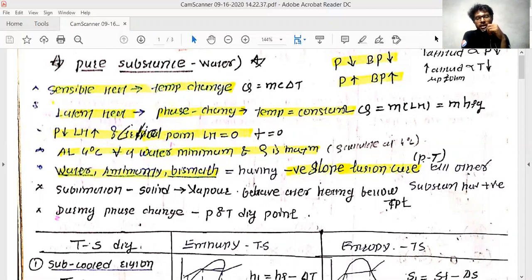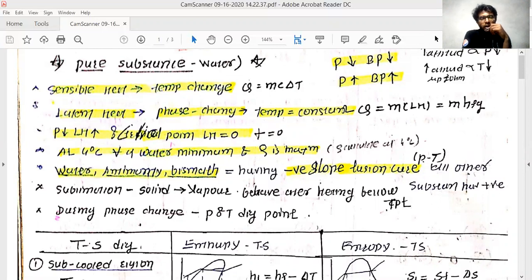So I will start with a very basic diagram, which is very important in this chapter, but I have not drawn it in this PPT. I basically took it from the internet, and I am going to explain to you what exactly this diagram means. Because if you understand this diagram, this chapter is quite easy.